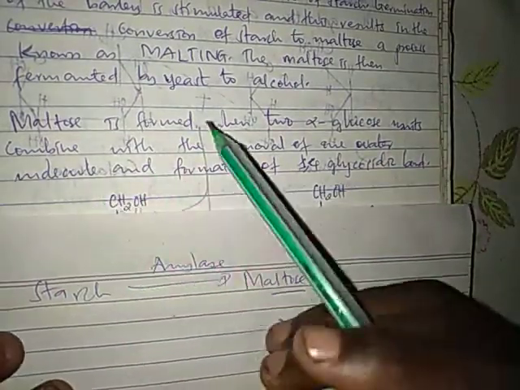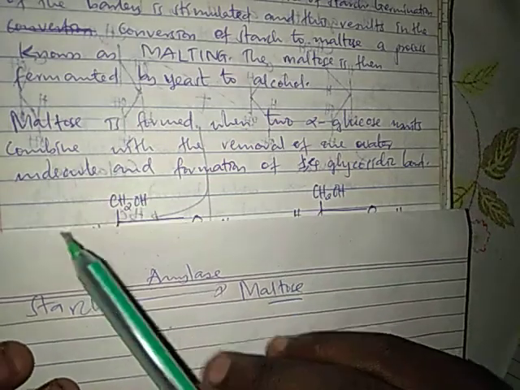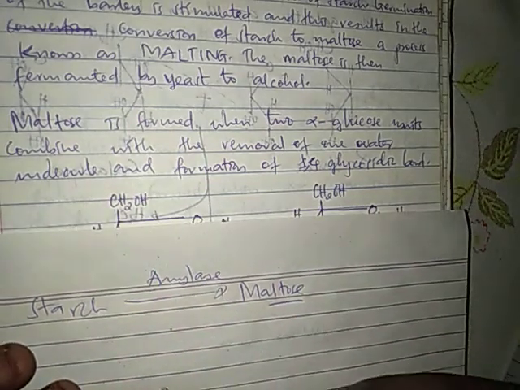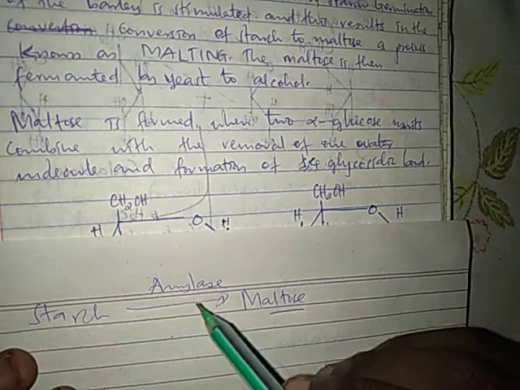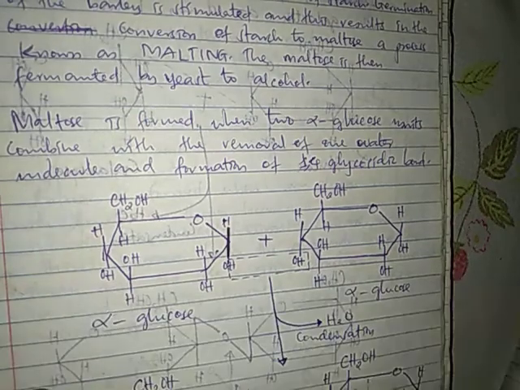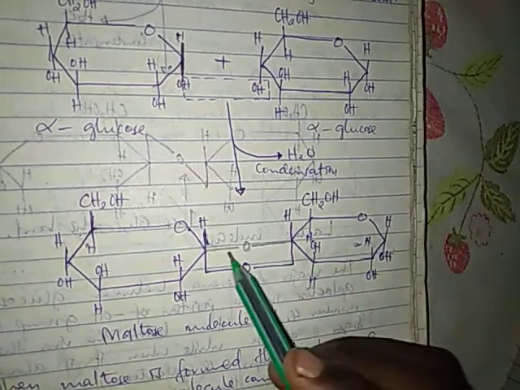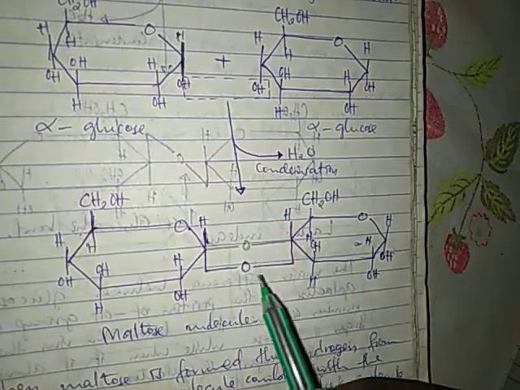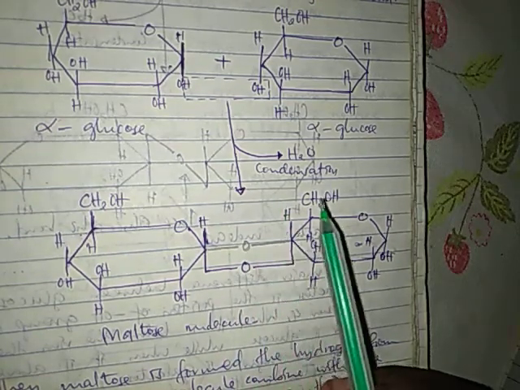So maltose is formed when 2 alpha glucose units combine with the removal of 1 water molecule. Kwa hiyo tuna 2 alpha glucose molecules na tuna-remove water molecule kuform 1,4 glycosidic bond. Na kama unavyoweza kuona hapo, imechorwa na penseli, kwa hiyo this can be more precise as compared to this, but it's the same thing.